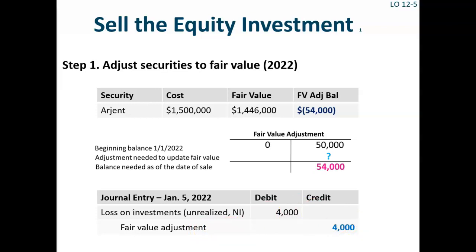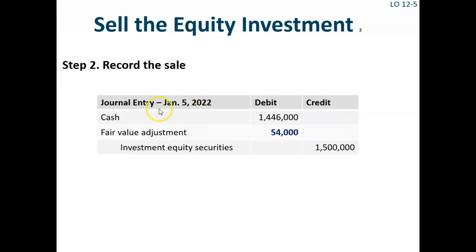The second journal entry United must make on the date of sale is to record the receipt of cash and remove the amounts associated with the Argent investment from the relevant balance sheet accounts. So that journal entry is debit cash $1,446,000, debit fair value adjustment account $54,000 to get that account totally off the books, and credit investment in equity securities $1,500,000 to get that account totally off the books.